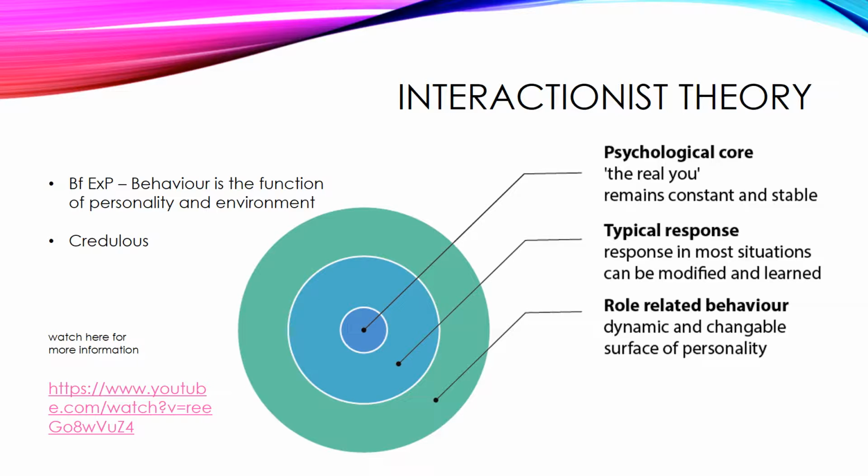The interactionist theory is said to produce more consistent behaviours in most situations. The interactionist theory is influenced by both genetics and environmental influences, and unlike the previous two theories, this is a credulous theory. It suggests that behaviour is adapted to suit the situation. The diagram you see here is known as Hollander's model and shows how your personality is broken down.